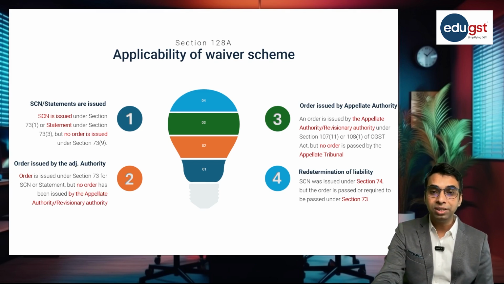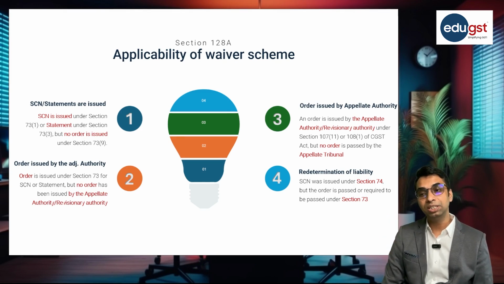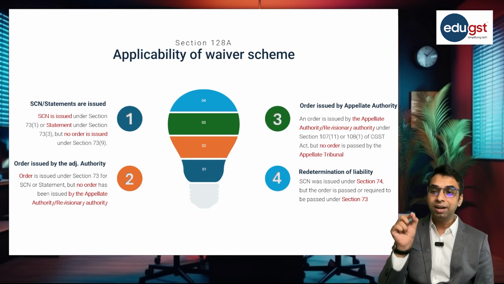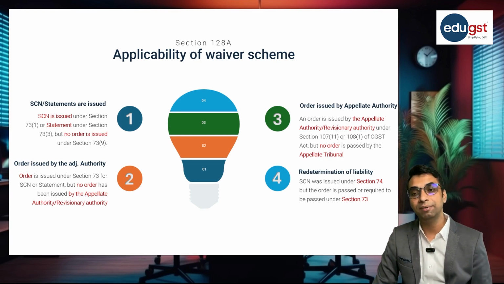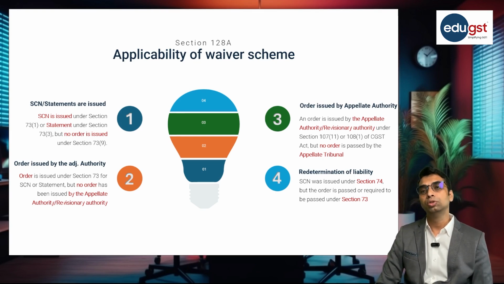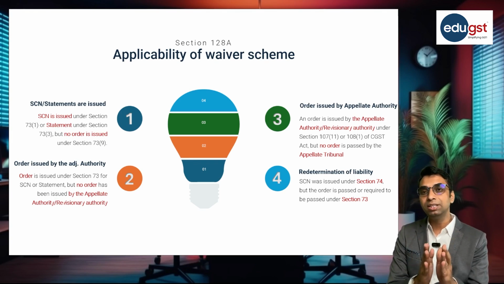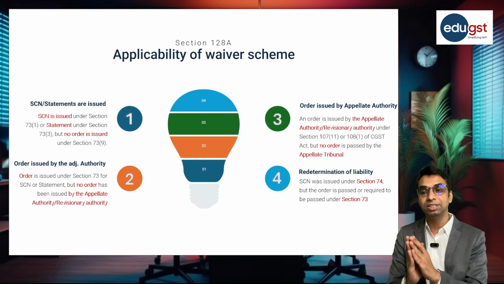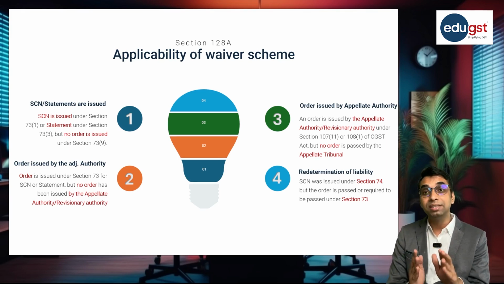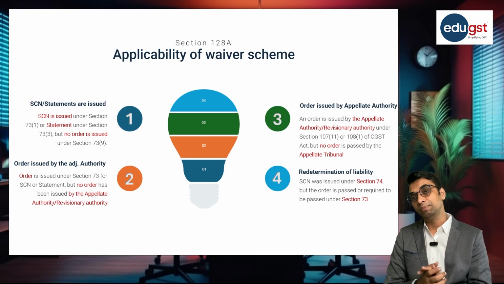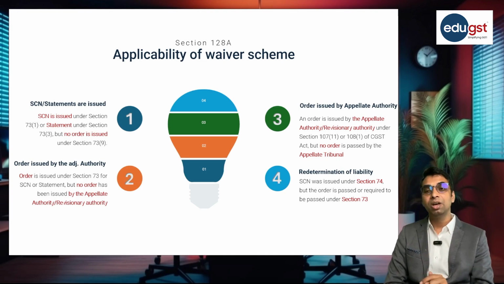When show cause notice is issued under section 73 subsection 1 or statement under section 73 subsection 3, but no order is issued under section 73 subsection 9. So show cause notice is issued under section 73 subsection 1 or statement is issued under subsection 3 of section 73, but no order is passed under section 73 subsection 9. This will be the first case when you can apply for the amnesty scheme under section 128A.